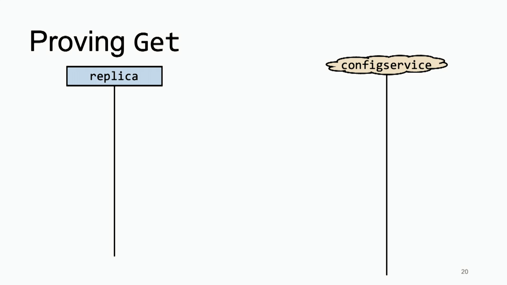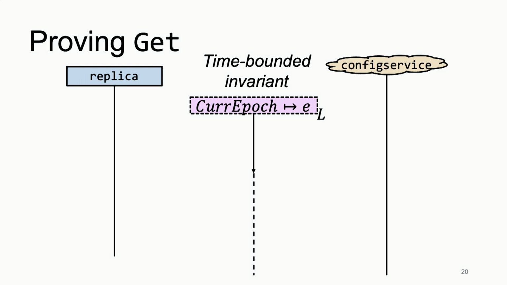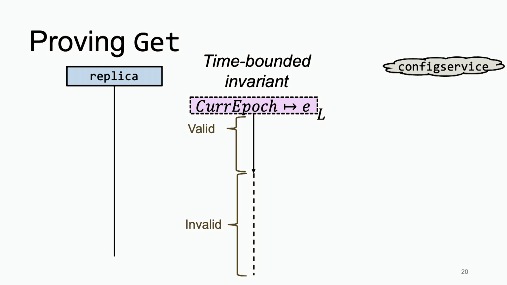So let me give you a little bit of flavor of how the proof would go. Let's consider the replica. We're going to consider the get first, and then we'll talk about the configuration servers. But the configuration server is the one that creates these time-bounded invariants. It owns the L points-to t, and it can create a time-bounded invariant. So what does this time-bounded invariant say? For the time of the lease, the time-bounded invariant is valid, and at some point it expires, and then it becomes invalid. So I'm going to ignore the configuration server for a second and just talk about the replica. The replica gets a lease from the configuration servers in the code.